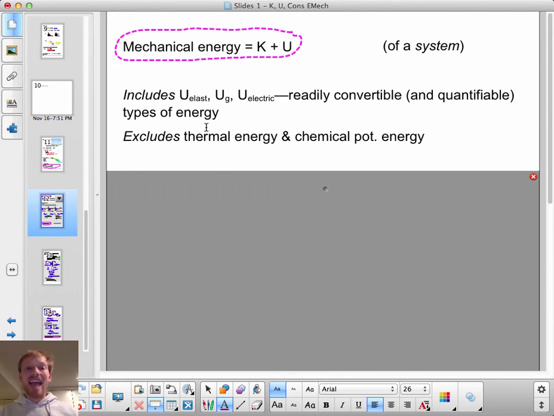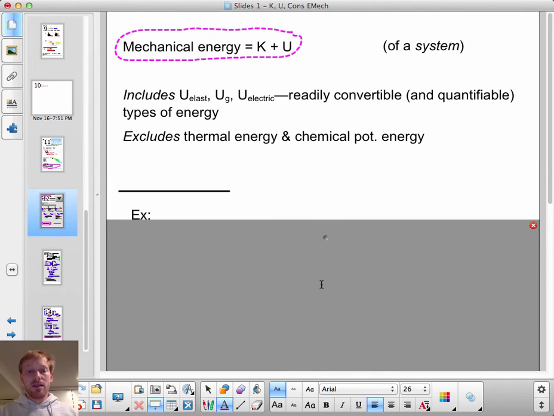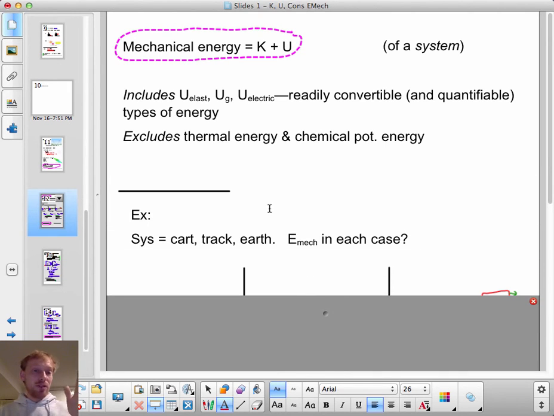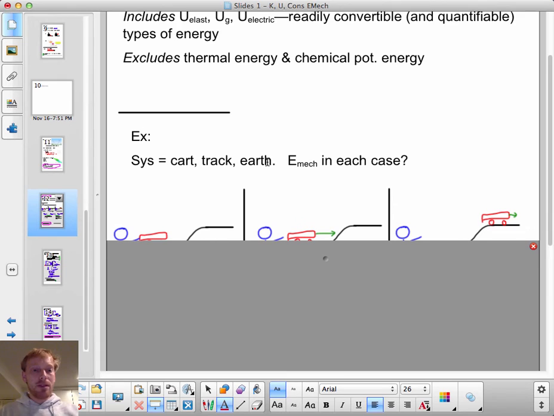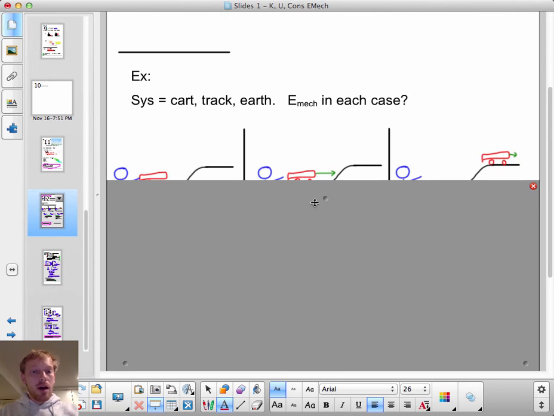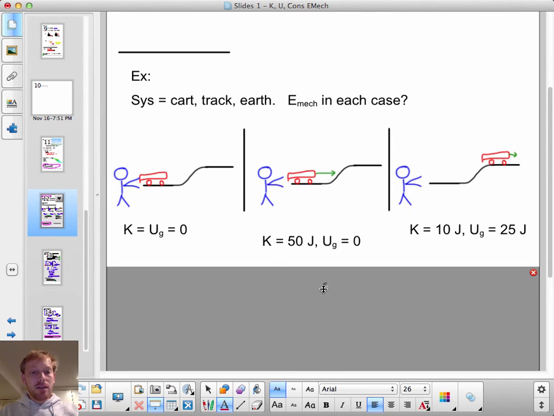But mechanical energy excludes chemical potential energy, and it excludes dissipated thermal energy, the microscopic kinetic energy. So mechanical energy is pretty much all of the usable forms of energy in a system. It excludes dissipated thermal energy, and it excludes chemical potential energy. The payoff for defining mechanical energy is going to come a little bit later, but let me just look at this right now.